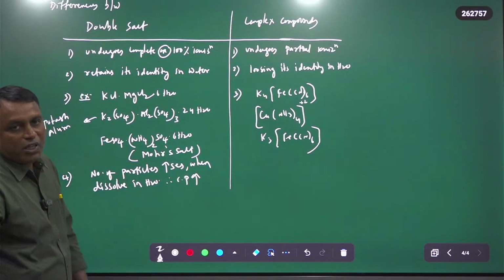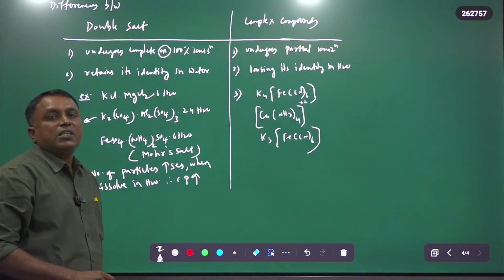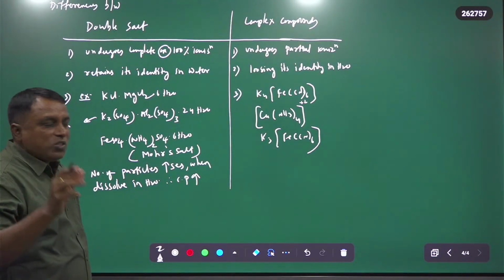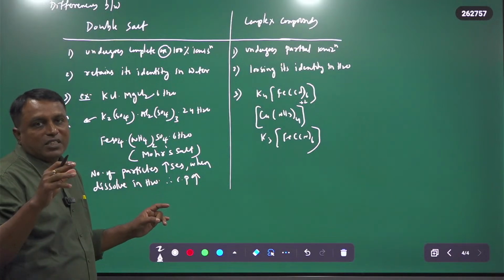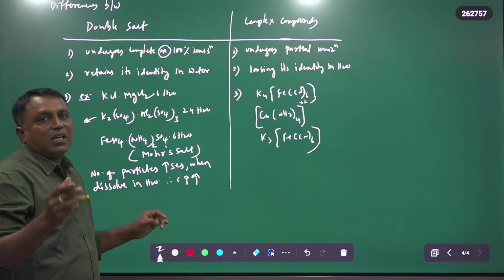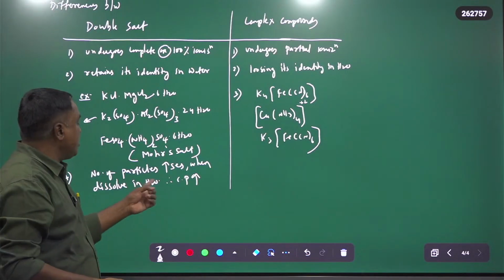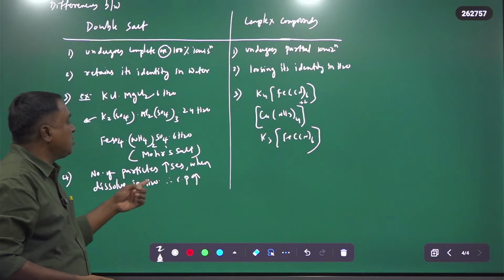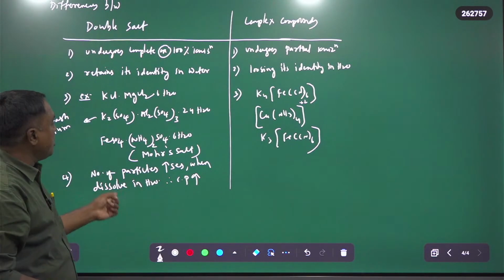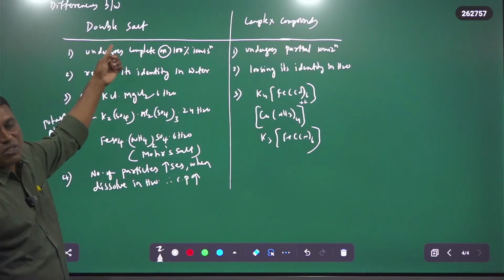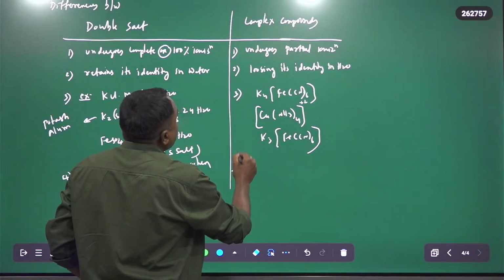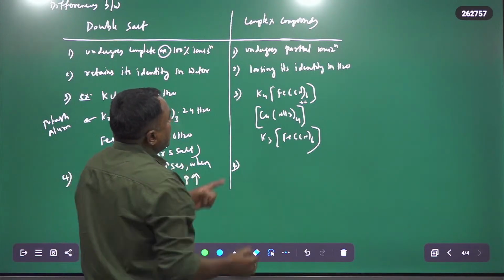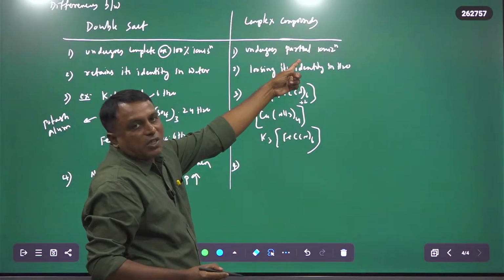So what is meant by colligative properties? Properties which depend only on the number of solute particles. Here the number of solute particles increases when dissolved in water. That's why colligative properties increase in the case of double salts. Whereas complex compounds undergo partial ionization.